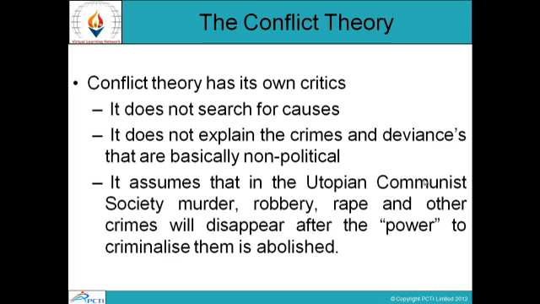Conflict theory has its own critics as well. It does not search for causes. It does not explain the crimes and deviance that are basically non-political. It assumes that in the utopian communist society, murder, robbery, rape, and other crimes will disappear after the power to criminalize them is abolished. So basically, conflict theory has its own critics: it does not make causes relevant, it does not explain non-political crimes, and it assumes a utopian communist society.